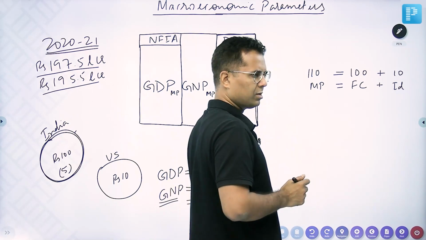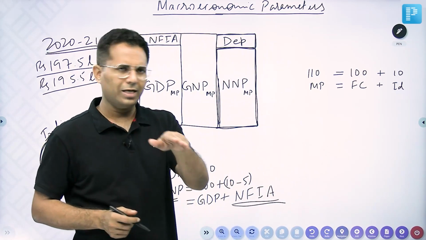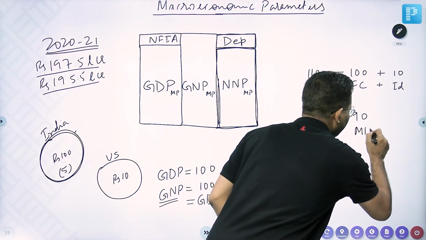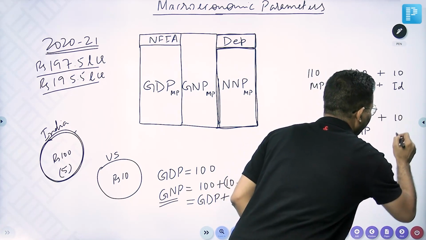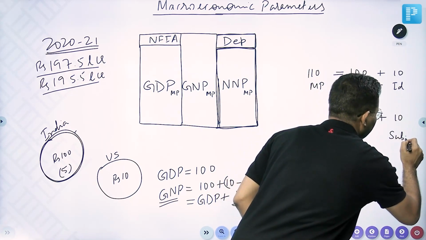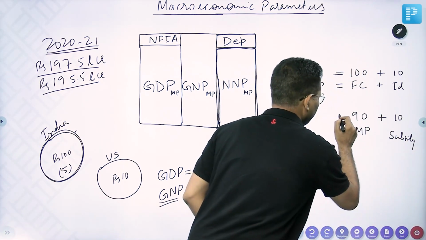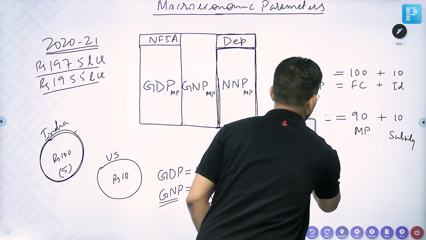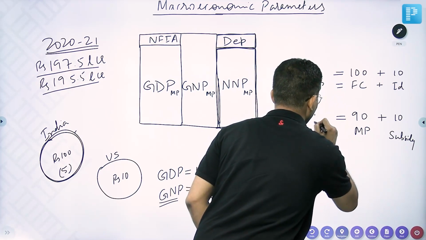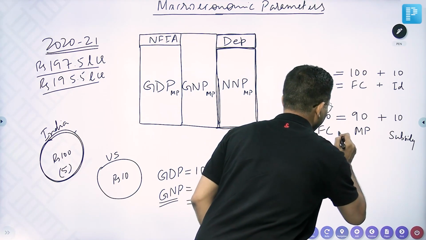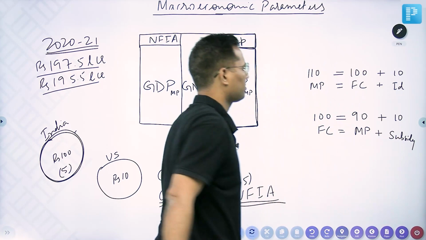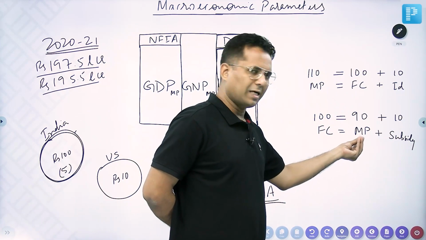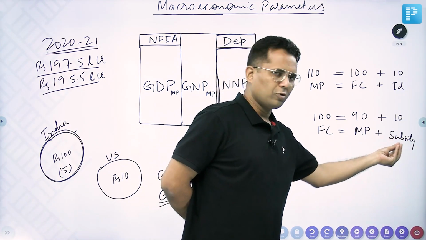So factor cost was still 100 rupees. Government said you collect 90 from the market and collect 10 from the government, which is called subsidy. So this becomes factor cost. The four factors of production wanted 100 rupees, they got 90 rupees from the market and they got 10 rupees from the government.